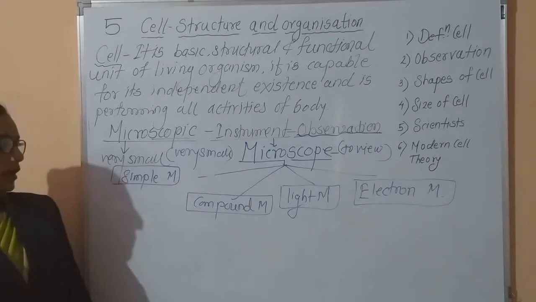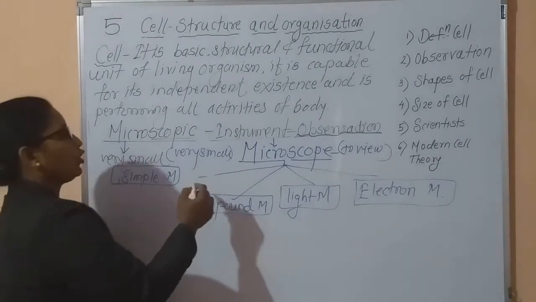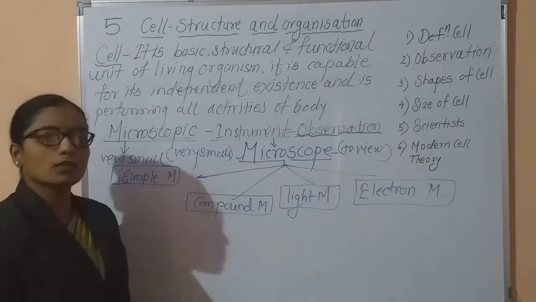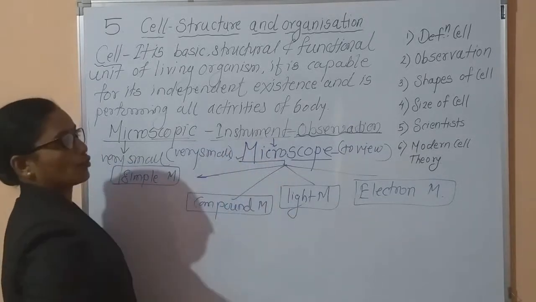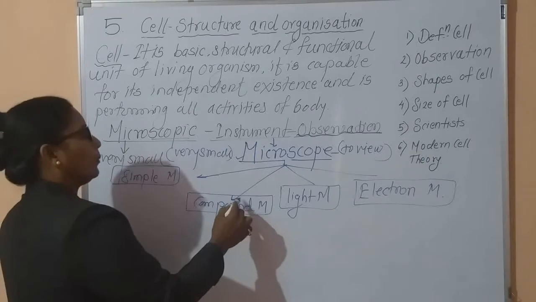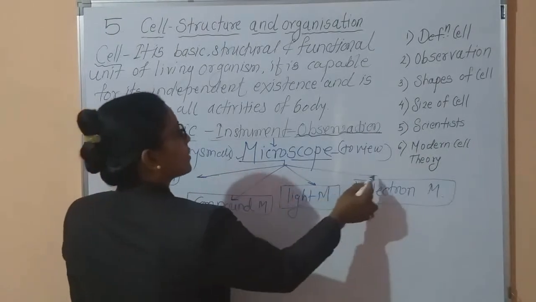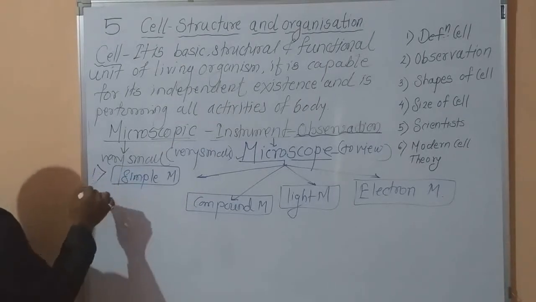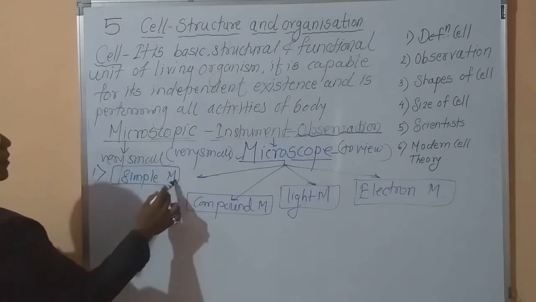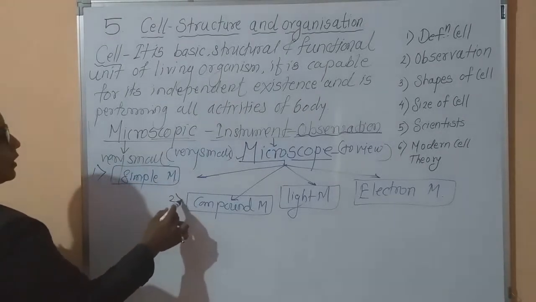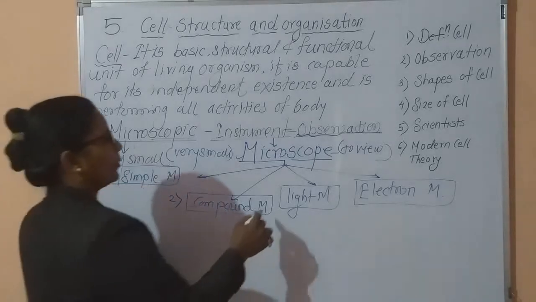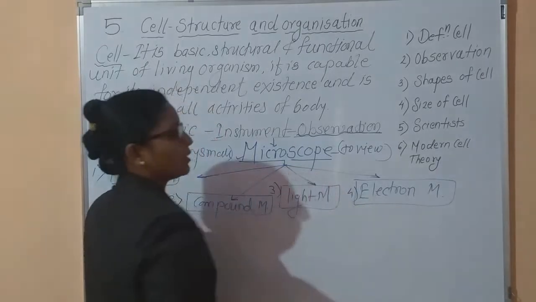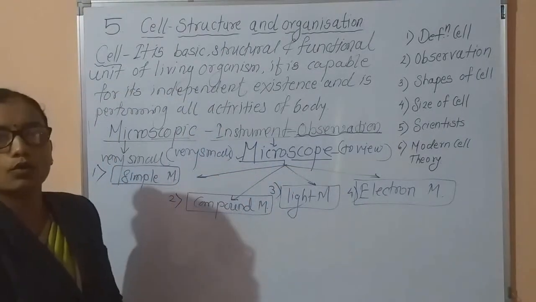Again, for the observation of the cell we need an instrument called a microscope, and depending upon the different types of cells, these microscopes are of four types.